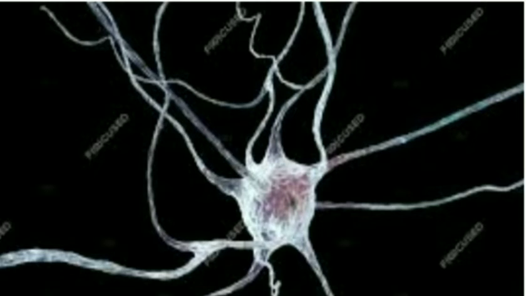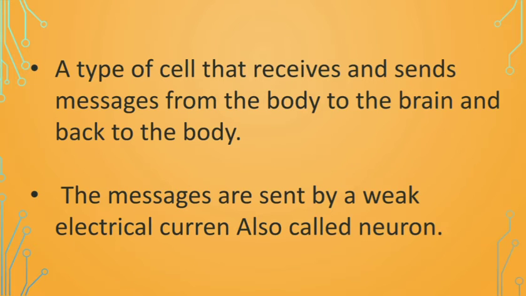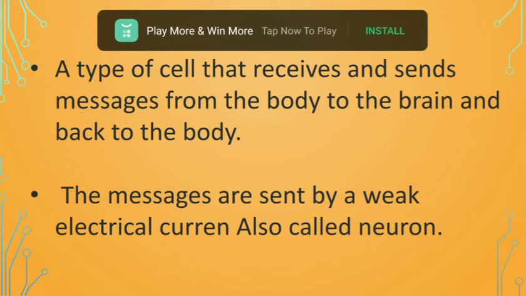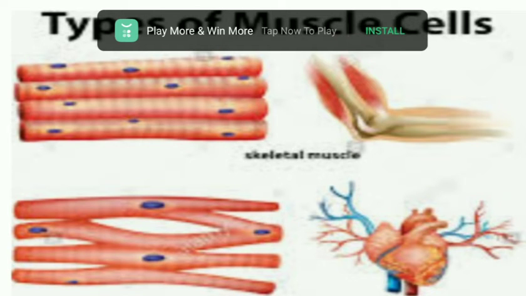Next one, we can see the nerve cell, how it forms its structure and the shape of the nerve cell which is formed in the body of the living organism. So the nerve cell is what we are going to see. It is a type of cell that receives and sends messages from the body to the brain of the living organism and back to the body. The messages are sent by a weak electrical current, and it is also called a neuron. So this is the diagram.